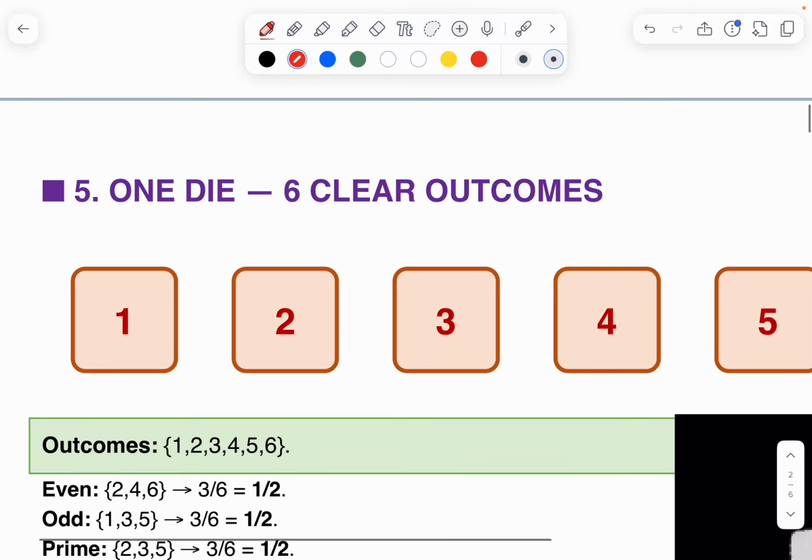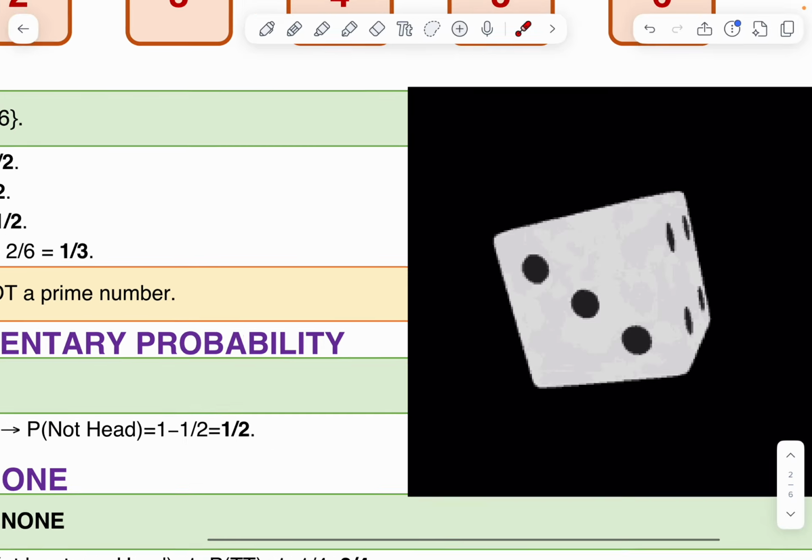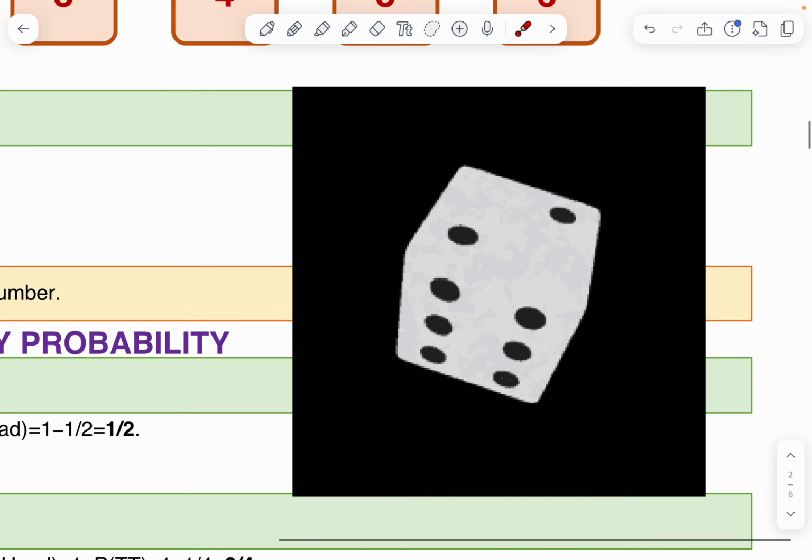Next, dice. This is the dice. You can observe, this is the dice.